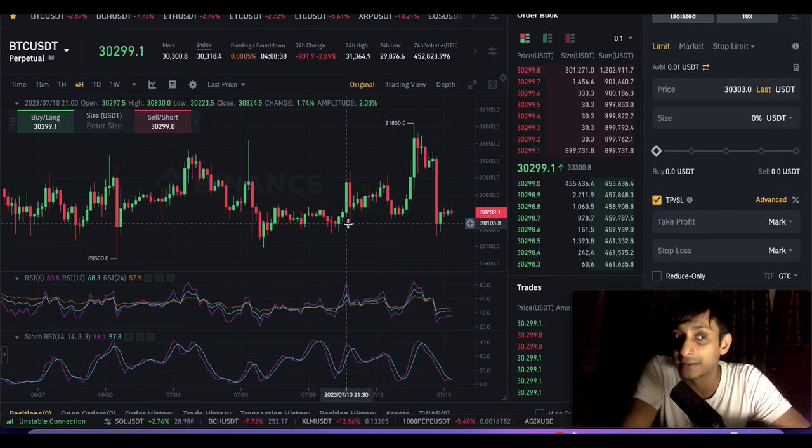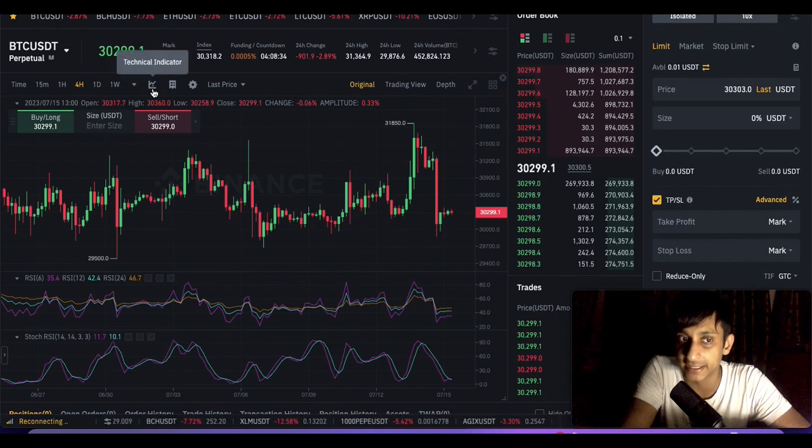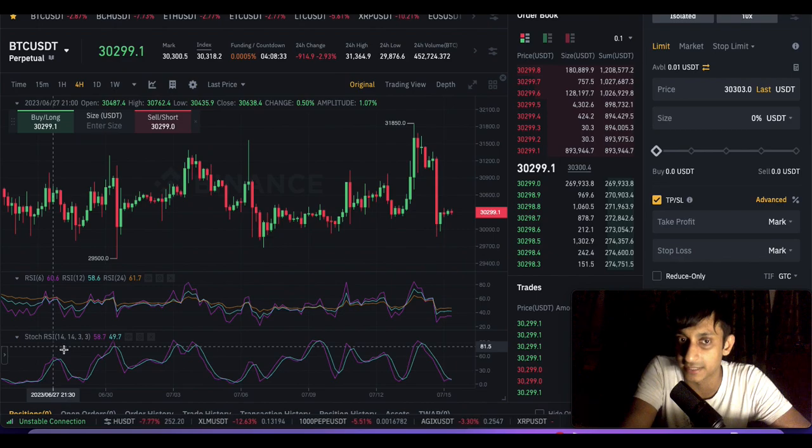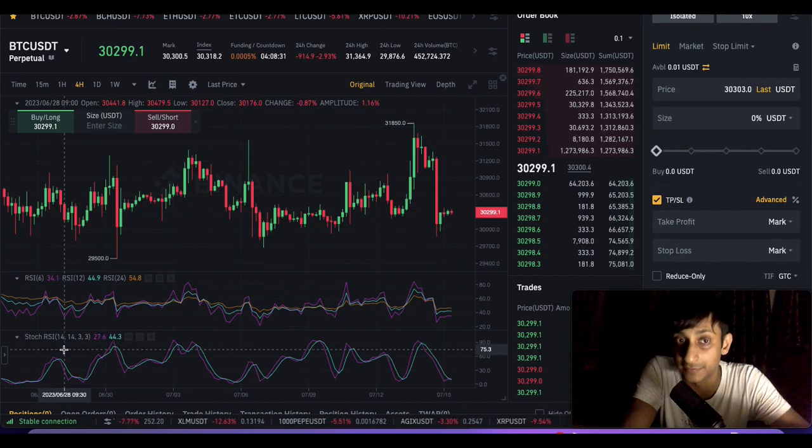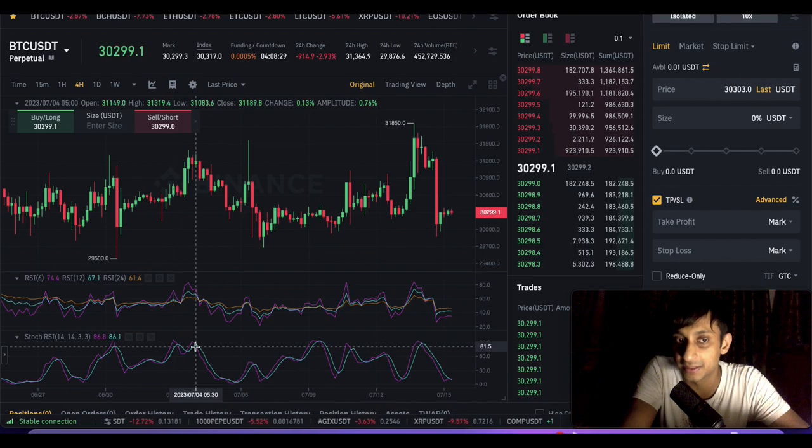That is when we will introduce one more indicator, and this is the last indicator that I want to introduce, which is the stochastic. You open the technical indicators and just type STOCH. It opens the stochastic RSI indicator. This shows the momentum and in which direction it is happening. Whenever it is in the overbought zone, that means the momentum is going to shift soon and we are going to experience selling. So at this point in time, from overbought, sell pressure is increasing.